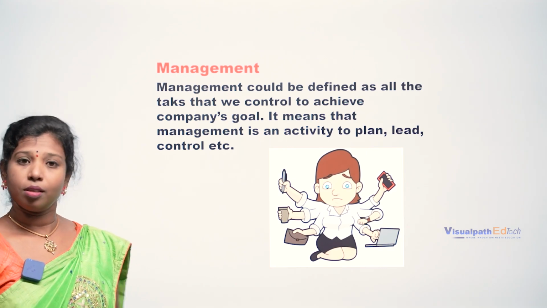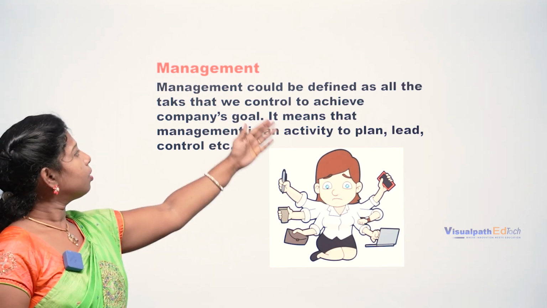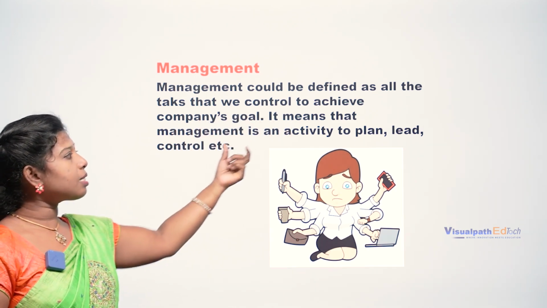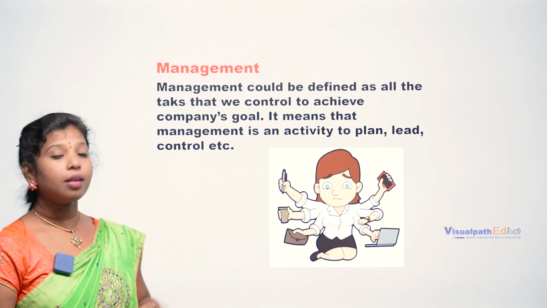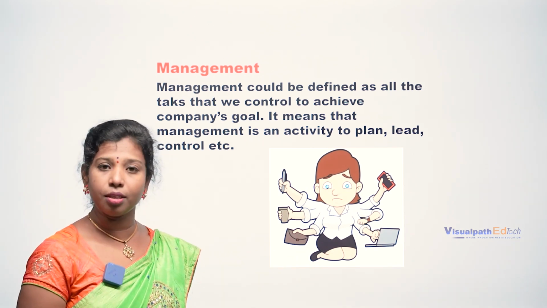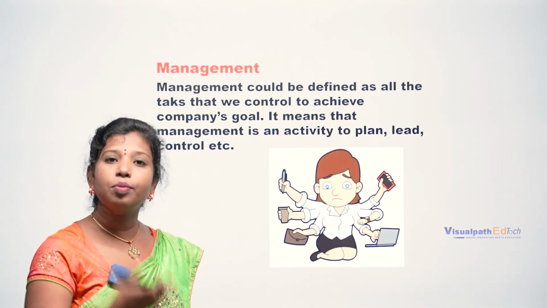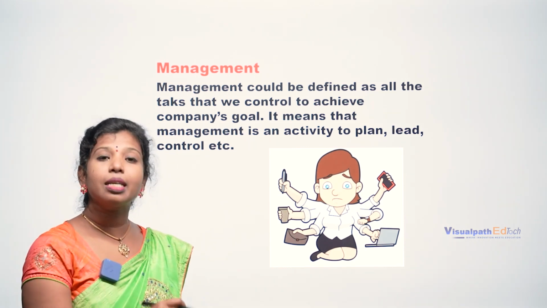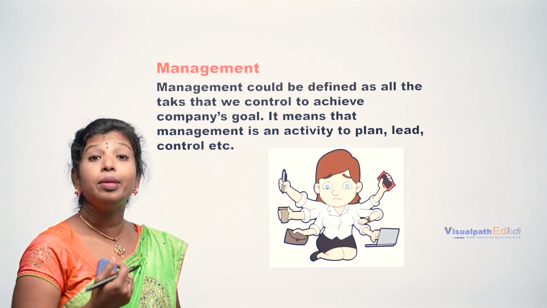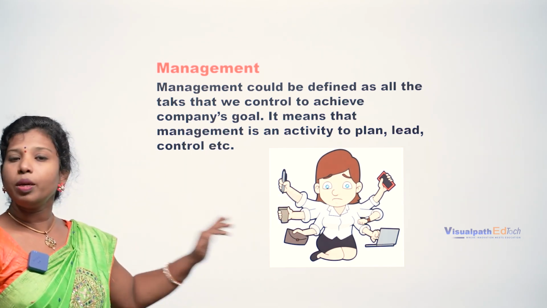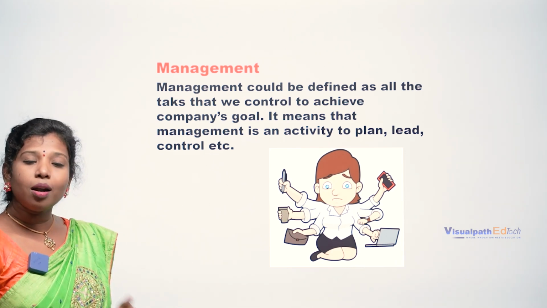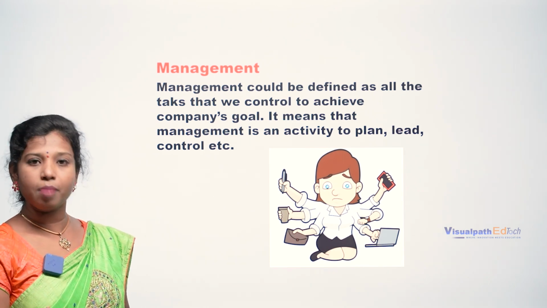Next, management. Management is nothing but the task that we control to achieve the company's goal. It means that management is an activity to plan, lead and control, right? If I have been recruited and selected for the organization, what is the work I have to do? This work is allotted by the management. They will plan, they will control and they will lead, right? So this is nothing but human resource management. Clear? Now we are coming to the actual definition. What exactly is the meaning of human resource management, that is HRM.